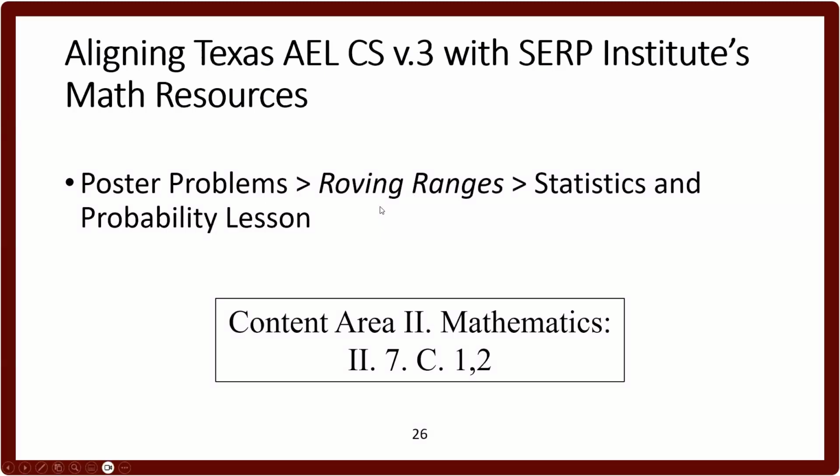And so how would we write that? If we were to use poster problems, say we used Roving Ranges and it is a statistics and probability lesson, then we would write that as content area 2 math and then Roman numeral 2, 7C, 1, and 2. That's how we would write our standards. And that's how you would notate, because I know you have to make notations of those in your lesson plans now as a requirement.